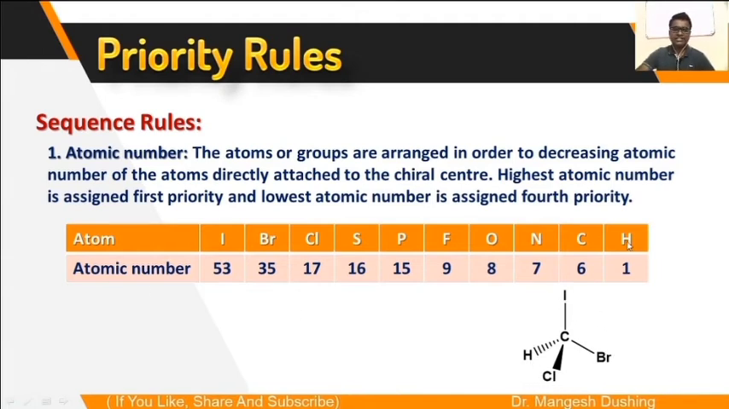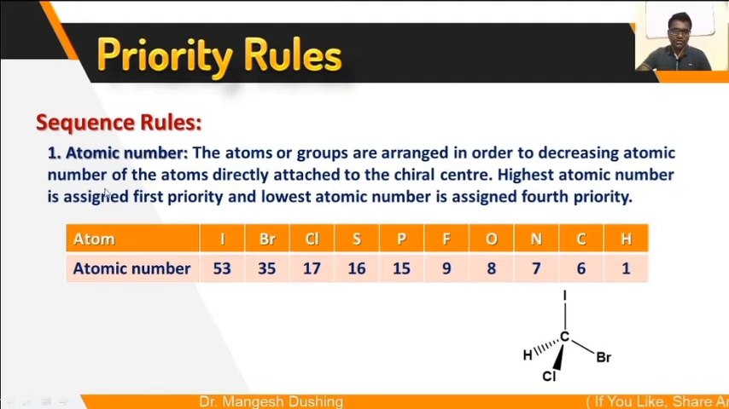So these are the regular atoms which are used in organic chemistry. At least we should know the atomic numbers of these atoms. Iodine 53, Br 35, Cl 17, S 16, sulfur 16, phosphorus 15, fluorine 9, oxygen 8, nitrogen 7, carbon 6 and hydrogen 1.